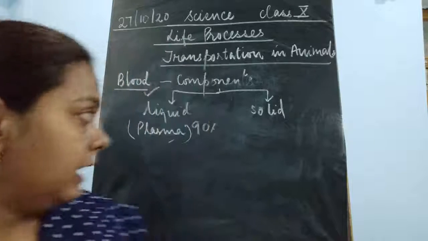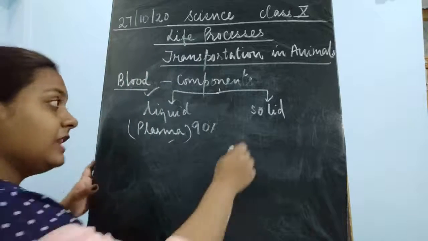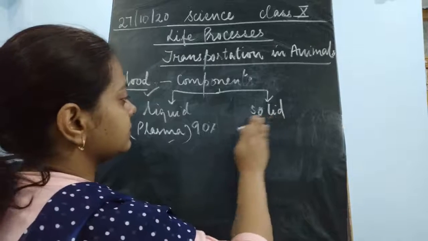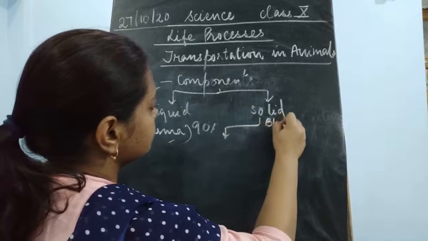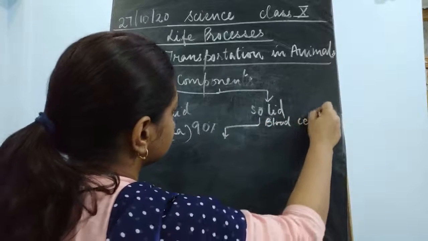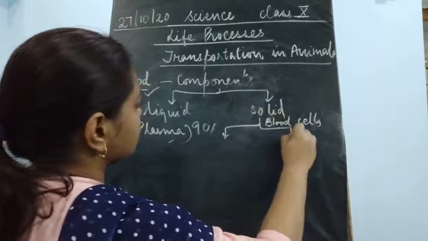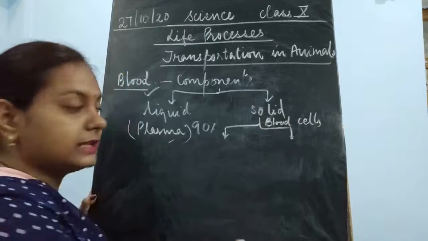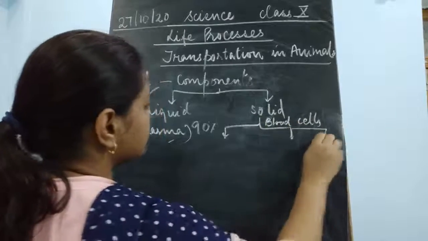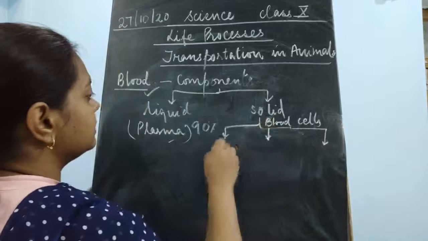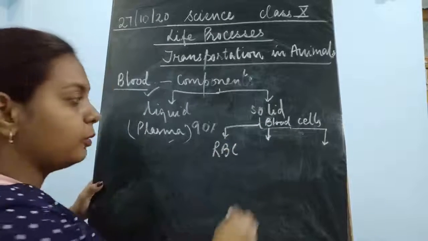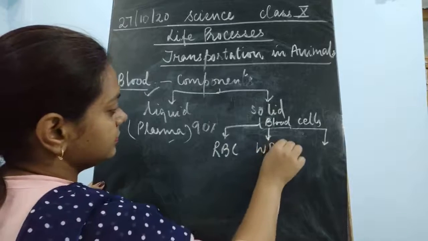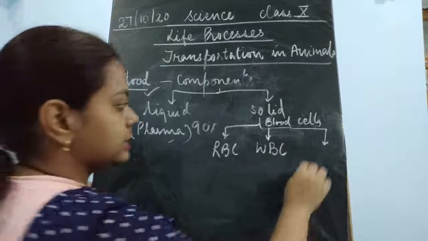And the solid part includes the cells. It includes blood cells. So there are three types of blood cells. One is the red blood cell, the next is the white blood cell, and the platelets.